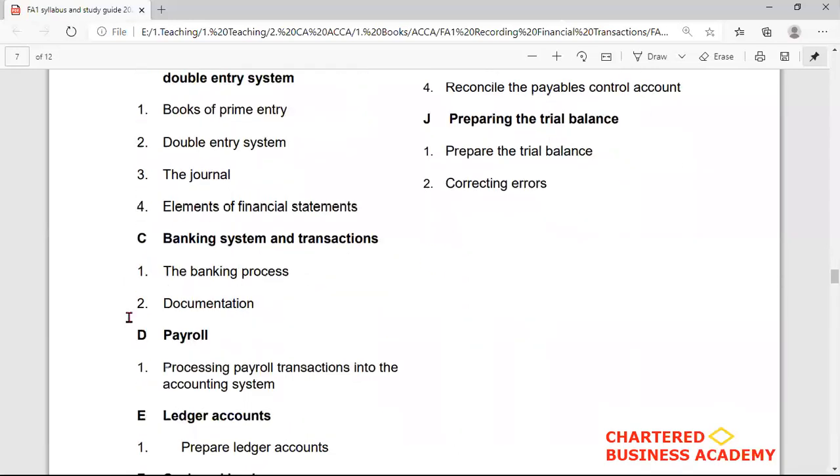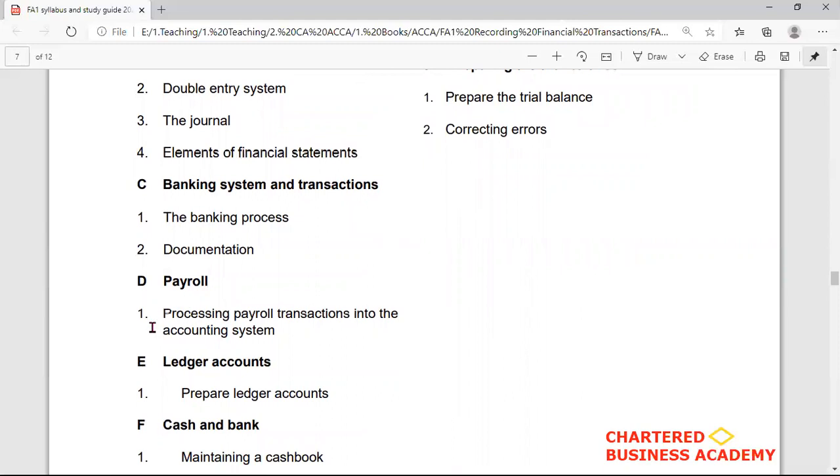And when you start part C of the syllabus, that is banking system and transactions, there are 2 subtopics that you have to cover: the banking process and the documentation involved in the banking transactions. And in part D, that is payroll, you have to learn only 1 subtopic, that is processing the payroll transactions, which means recording the wages and salaries and bonus transactions into the accounting system.